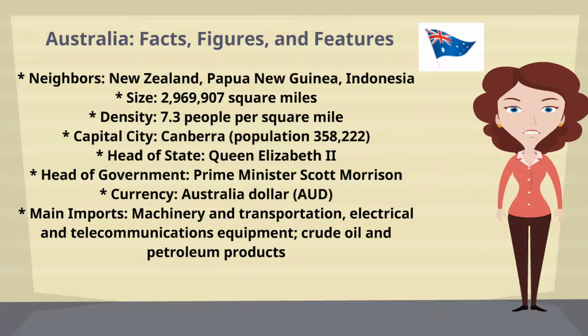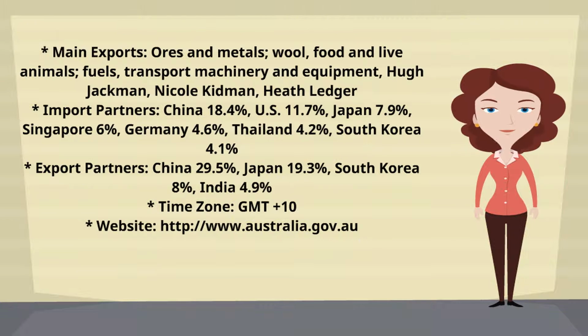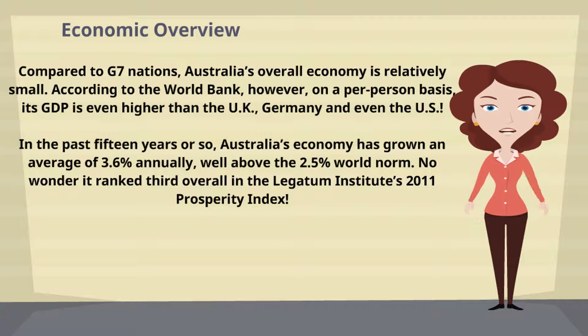Here you check your neighbors. Size. Density. Capital city. Head of state. Head of government. Currency. Main imports. Main exports. Import partners. Export partners. Time zone. Website.